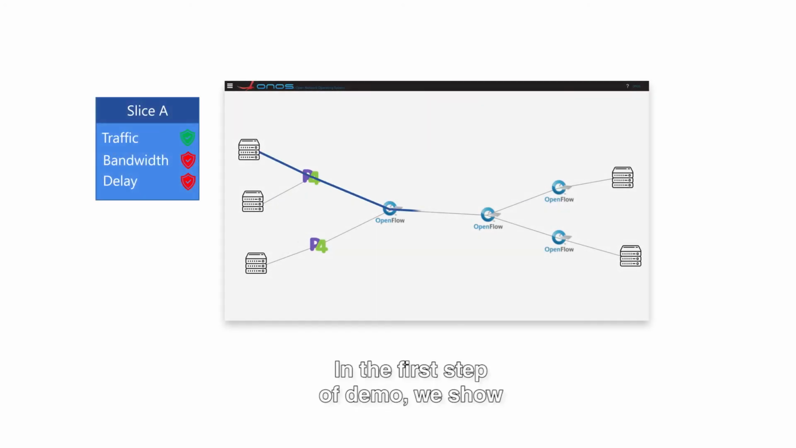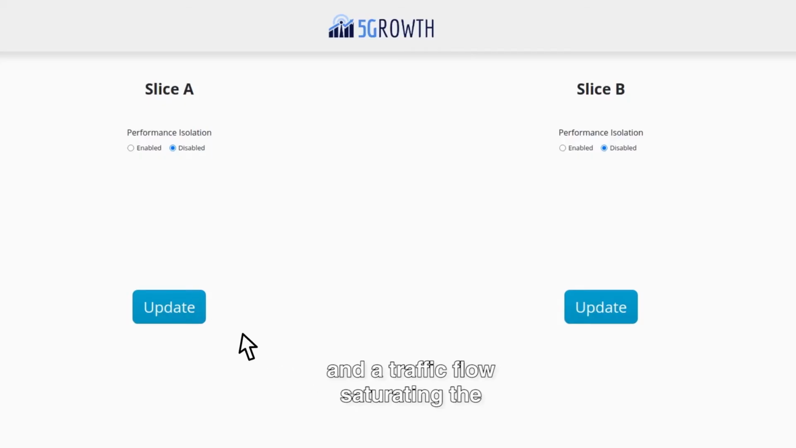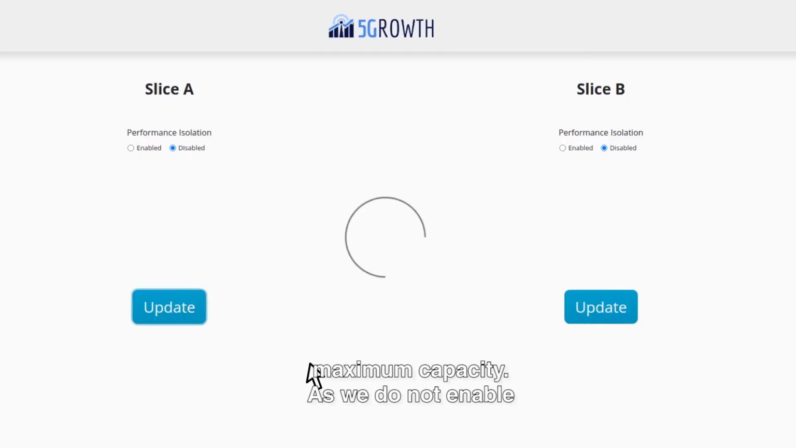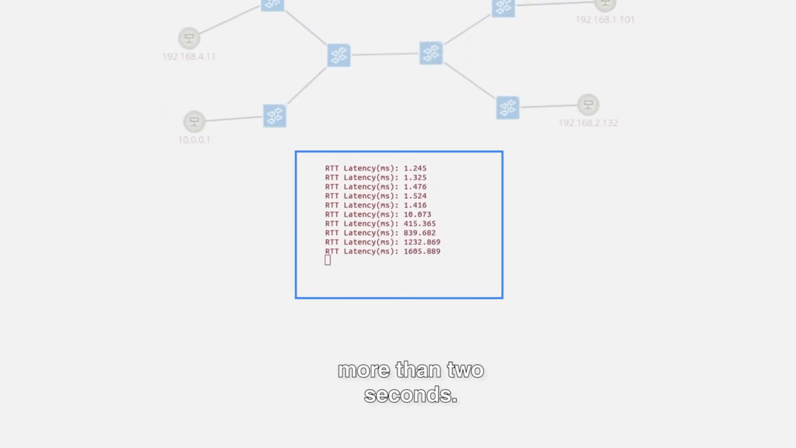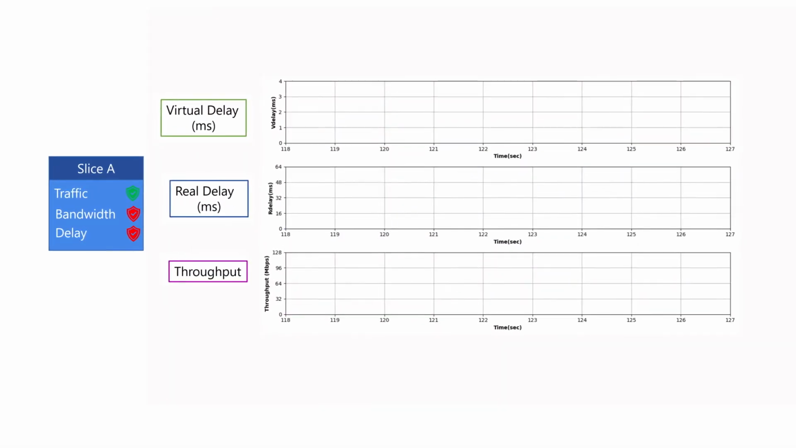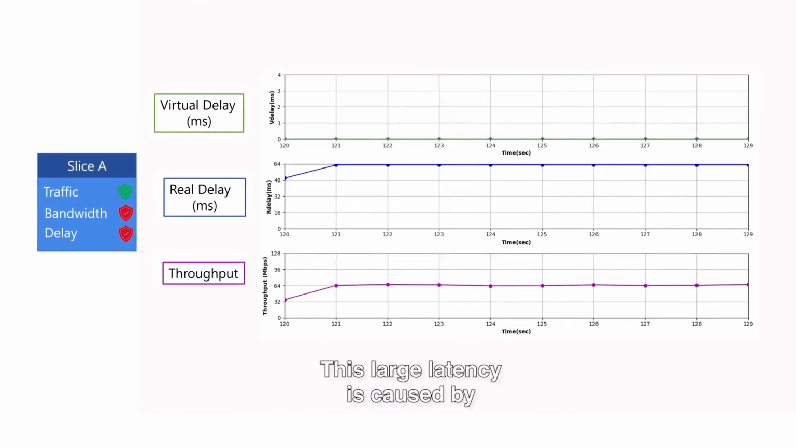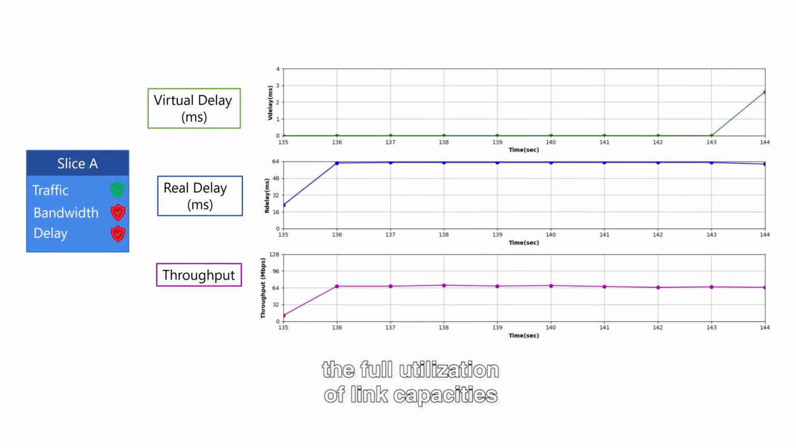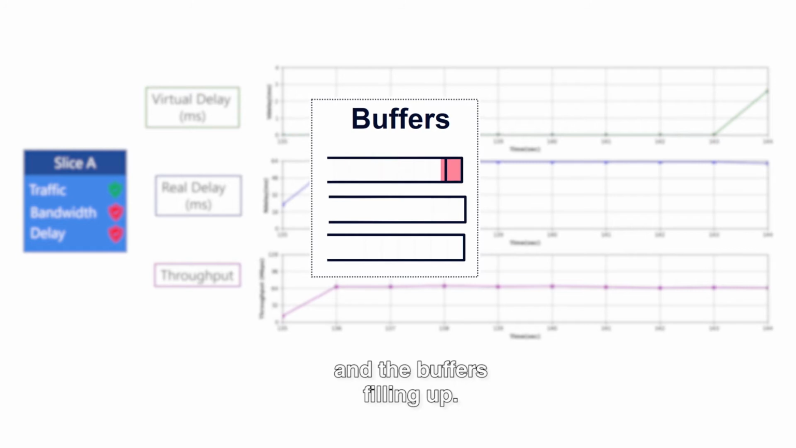In the first step of the demo, we show the system behavior with no performance isolation in the slices, and a traffic flow saturating the maximum capacity. As we do not enable any bandwidth or delay guarantees, the end-to-end latency will increase up to more than 2 seconds. This large latency is caused by the full utilization of link capacities and the buffers filling up.